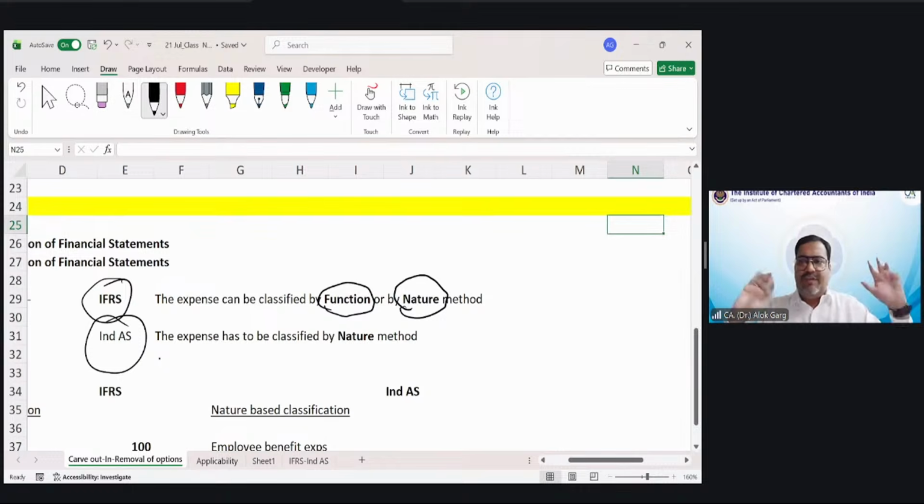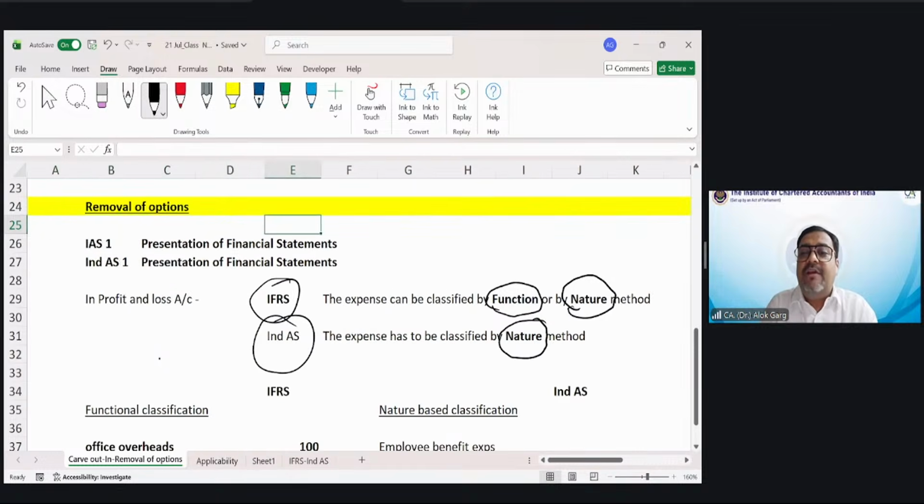I am not giving you choices. I am not giving you option. I am removing the option. You have to categorize your expenses in the P&L only by nature method. You have to classify your expenses only by nature method. So my dear friends, this is known as removal of option. So we have almost 3 removal of option in our Ind AS literature.